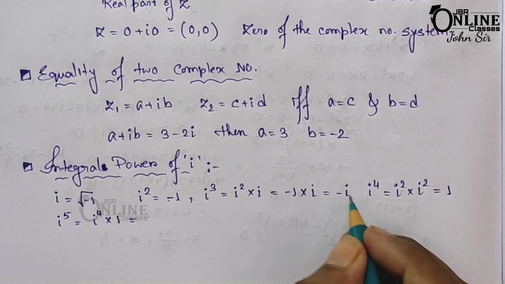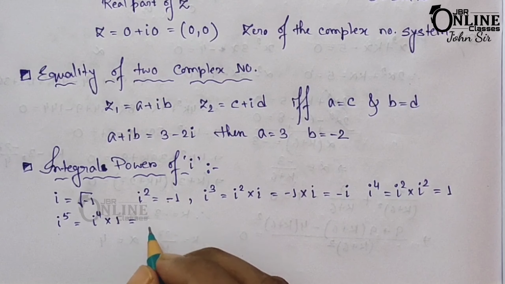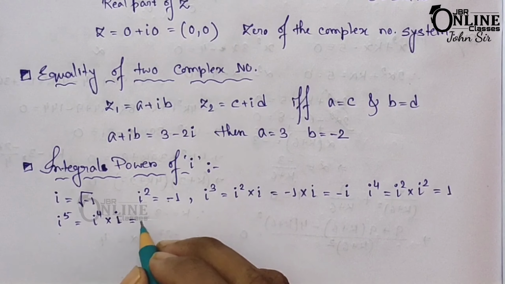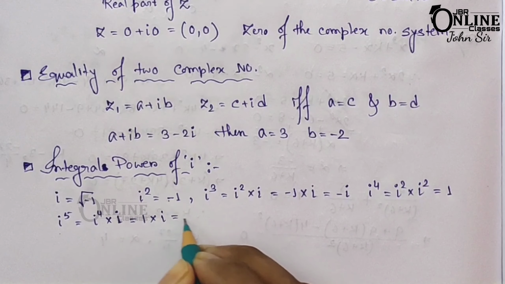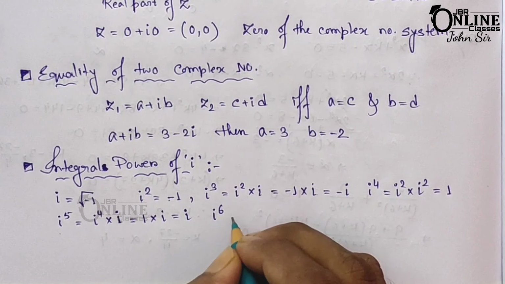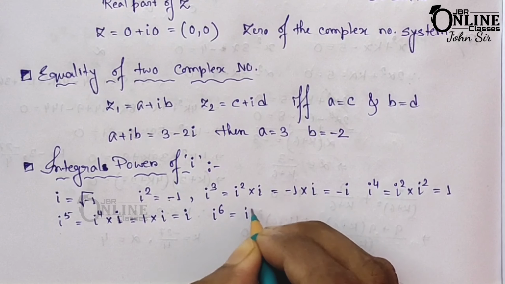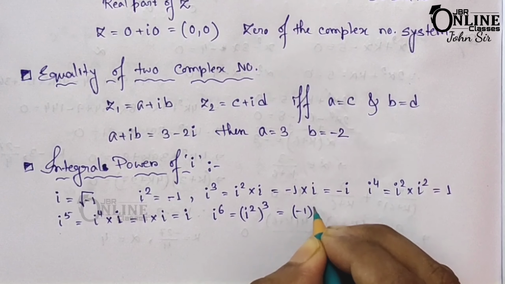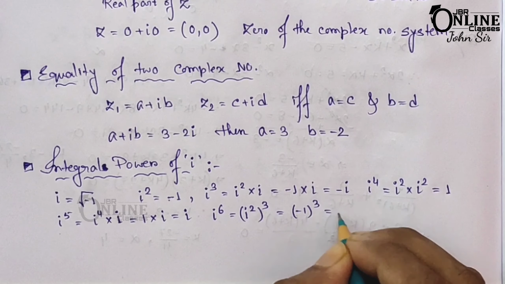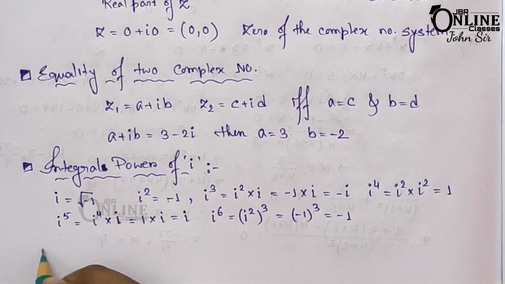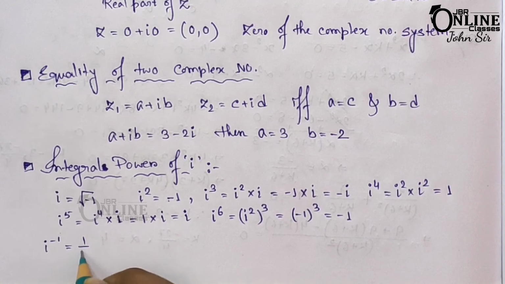Okay, so in this way i to the power 5 will be i to the power 4 into i. So i to the power 4 means 1, so it will be 1 into i, and that equal to i. Okay, then i to the power 6 equal to i square whole cube. You know that i square equal to minus 1, so minus 1 whole cube, and that equal to minus 1.